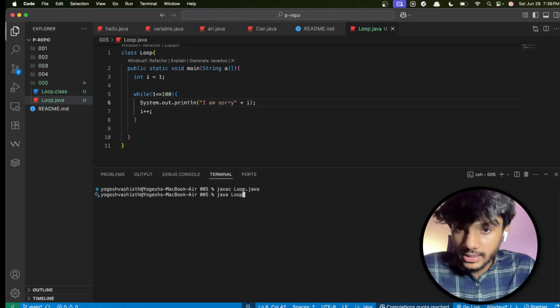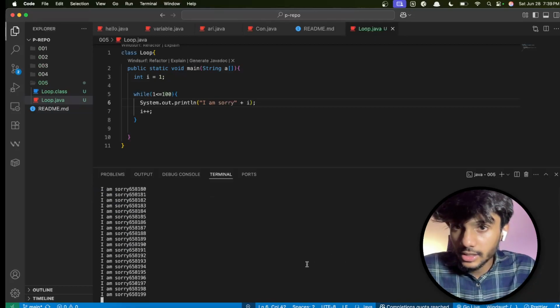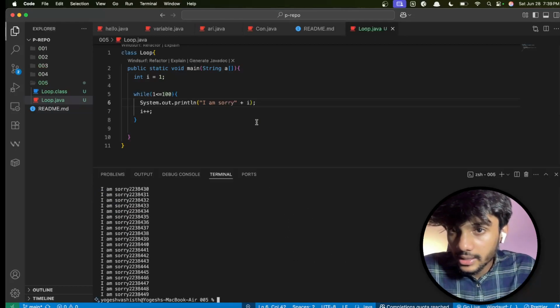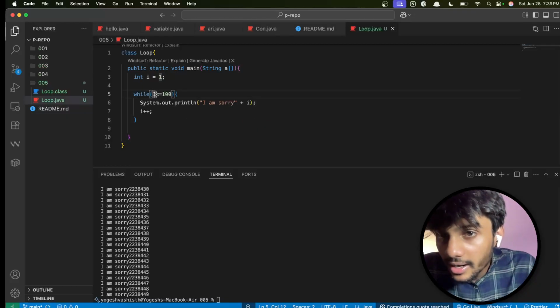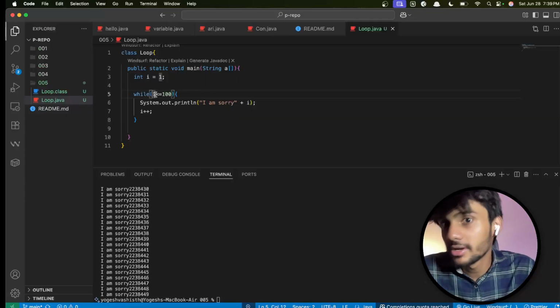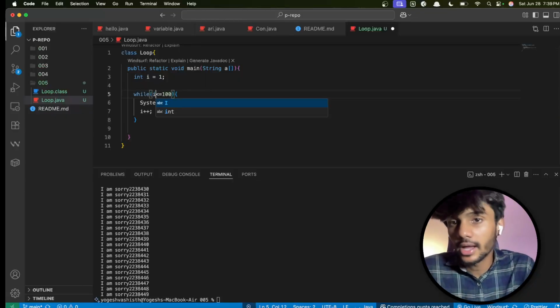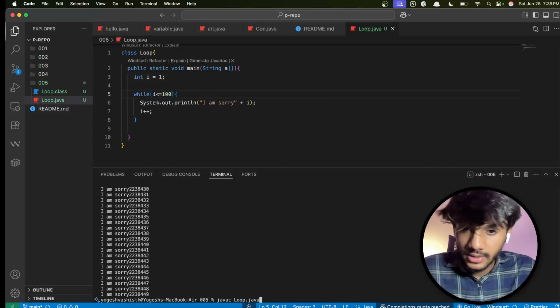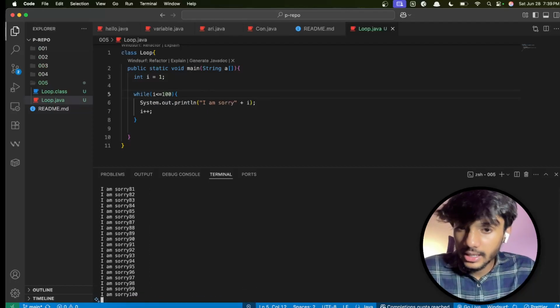So I compile it and then I ran it. Can you see this is working and working and working? Now why it doesn't stop, you have to see. I have done 1 is less than or equal to 2, and 1 is less than or equal to 2 is a true statement indeed. I have to do i here. So I'll compile it again and I'll run it.